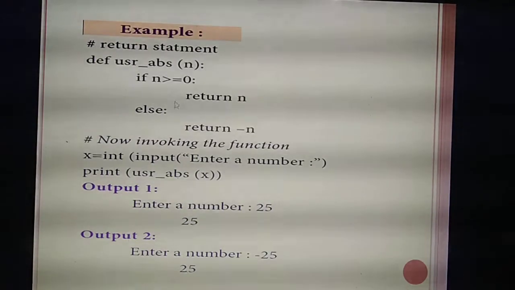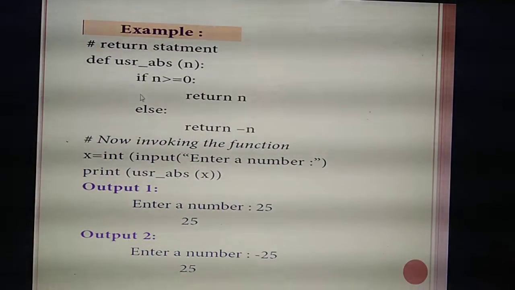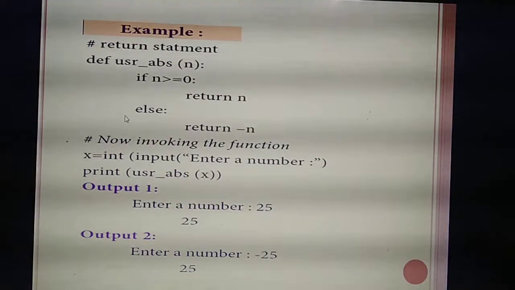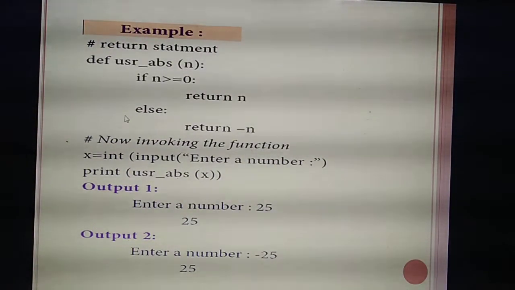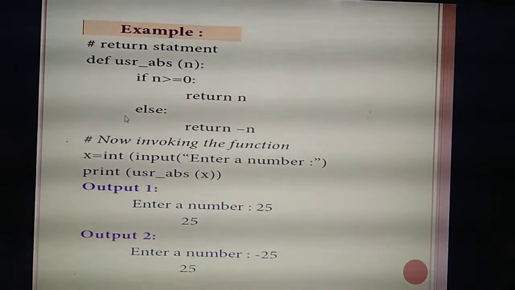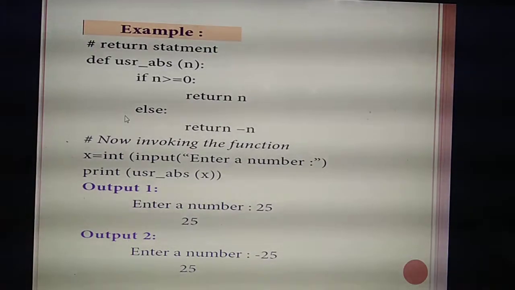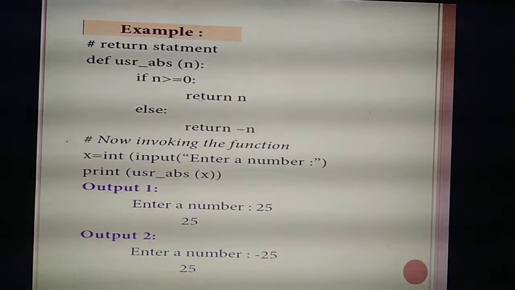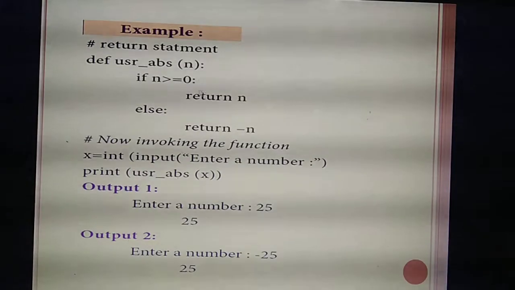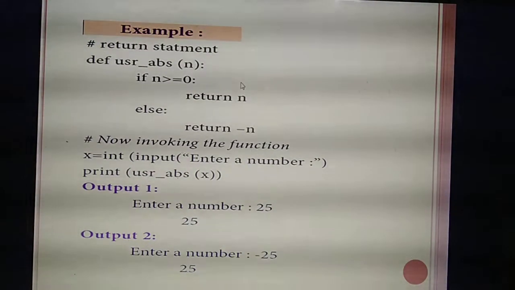Then you give an if condition. You are going to check whether the given number is greater than or equal to 0, that is, a positive number. If the given number is greater than or equal to 0, what value will you get? The same number you entered will be the answer.